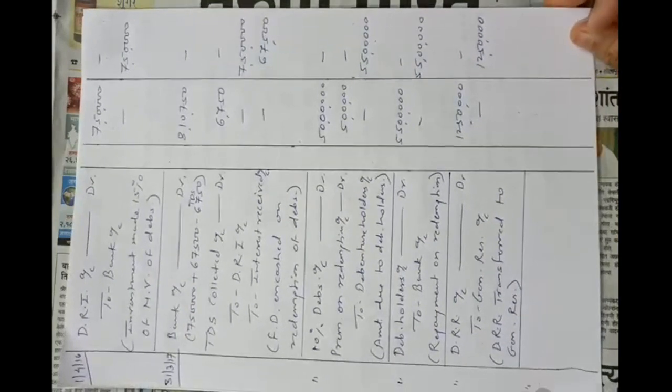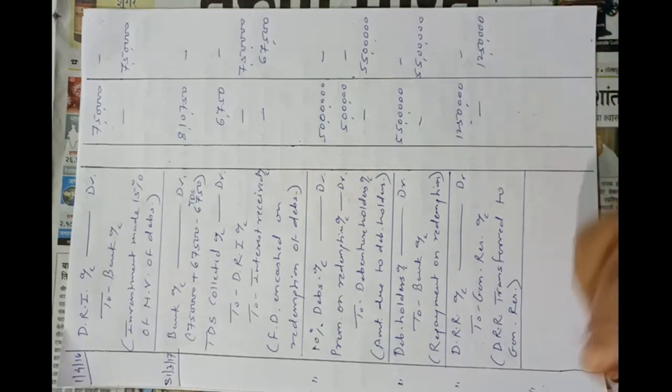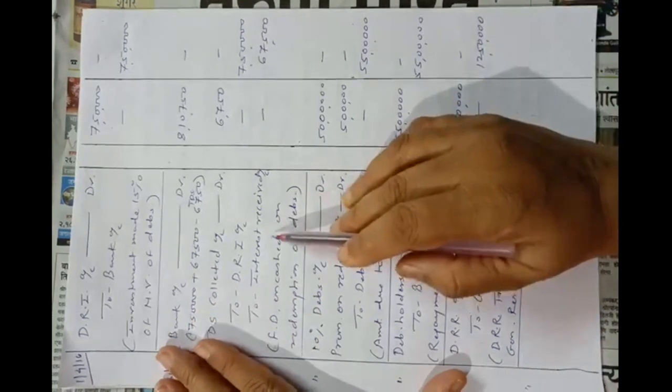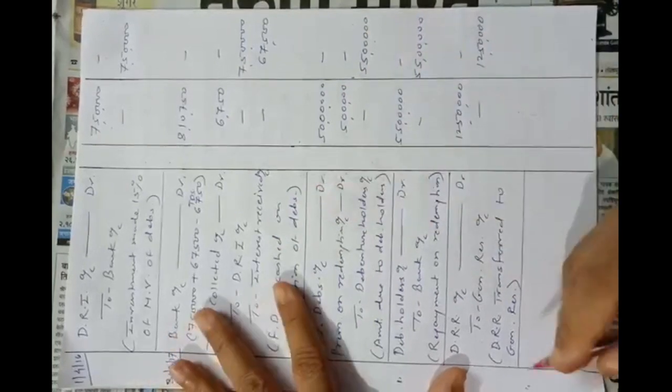And now the entry of transferring the interest received to the statement of profit and loss. Okay, so on the same date we will transfer this interest received, 67,500, to the statement of profit and loss.